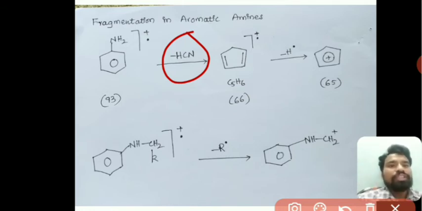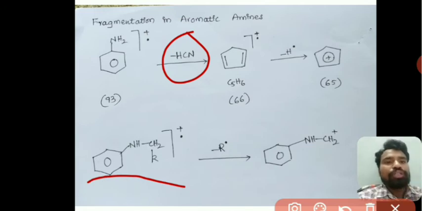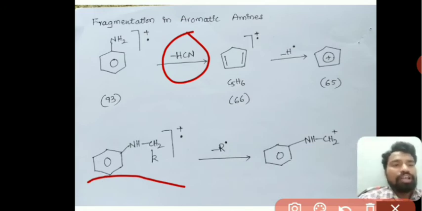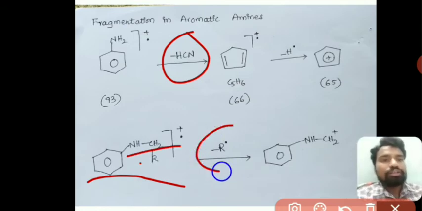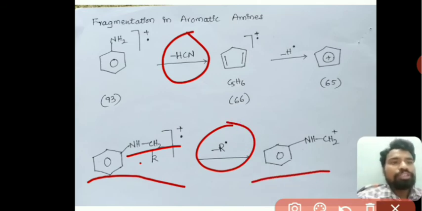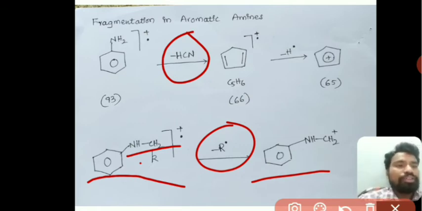The next one is if the nitrogen has a substituted group consisting of an alkyl group, so here NHCH2R. Then here also the alkyl radical is removed, and it forms phenyl NHCH2+. Aniline which is substituted with methyl, for example, then a hydrogen radical is removed.